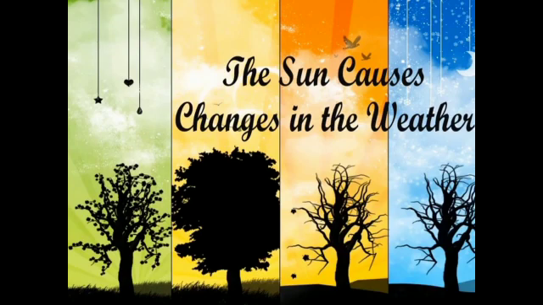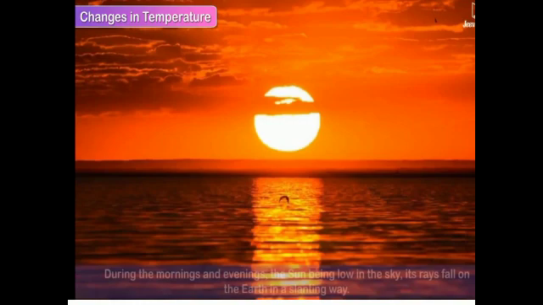Dear students, the sun causes changes in temperature. Next one, the sun causes changes in temperature. If the sun is overhead and the rays fall straight, it gets very hot.